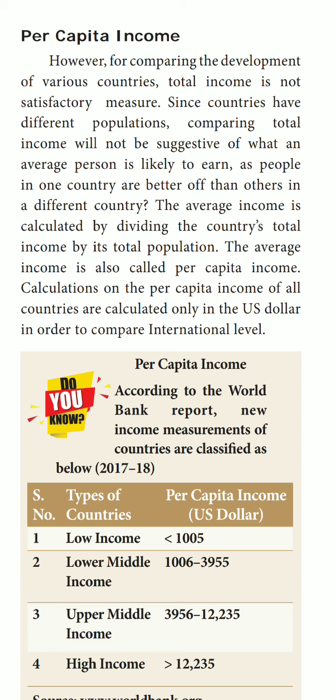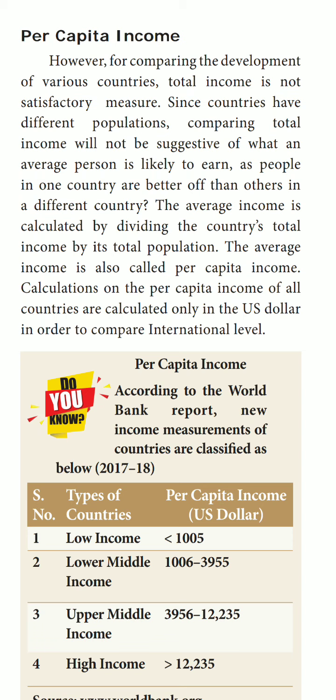So we are unable to calculate by keeping the total income, because in some countries the population will be less. Okay. The average income is calculated by dividing the country's total income by its total population. So how can we calculate the average income of one country? We can calculate it by dividing that country's total income by its total population. The average income is also called per capita income.